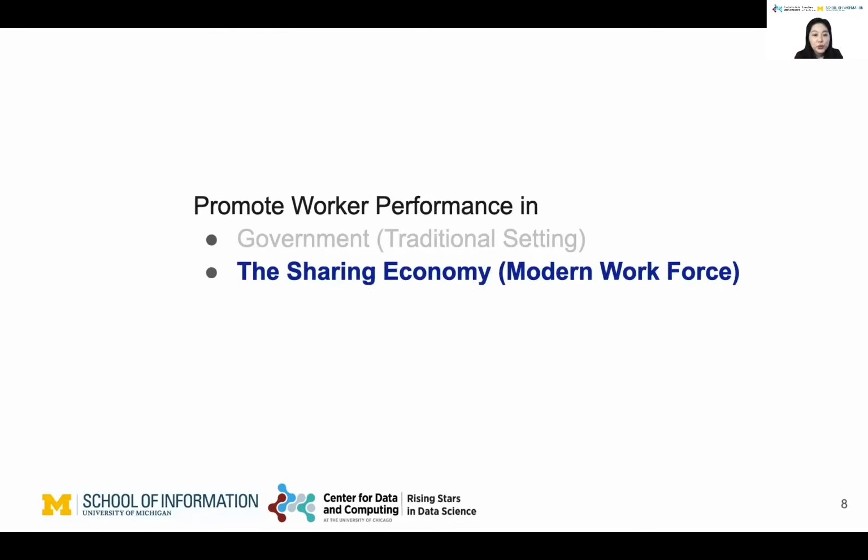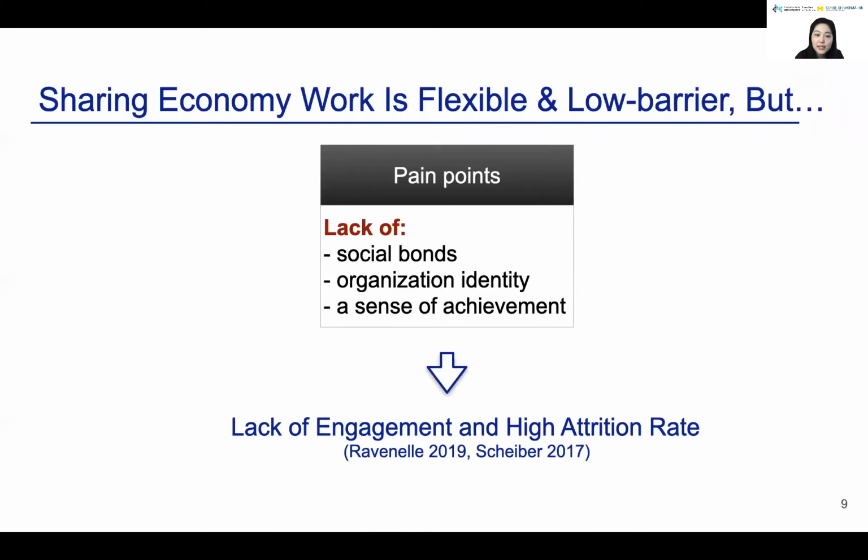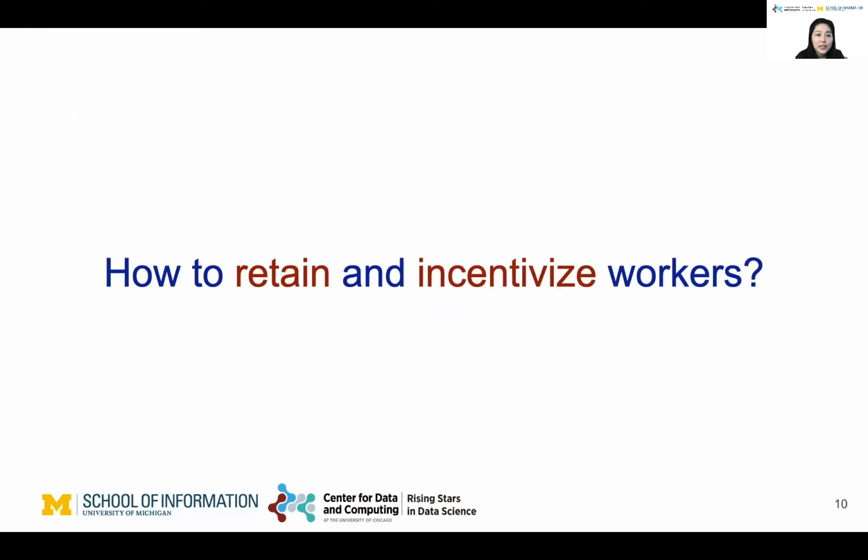So we'll use 2 examples in the sharing economy to show how to leverage field experiment and nuanced experiment analysis to promote worker performance. Millions of workers have participated in the sharing economy. The work is flexible and low barrier. However, the workers almost always work alone, and they suffer from a lack of social bonds, organization identity, and a sense of achievement. These pain points lead to a lack of worker engagement and a high attrition rate. So it's very important for the platform to understand how to retain and incentivize workers.